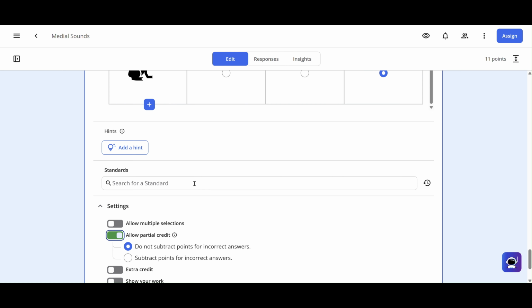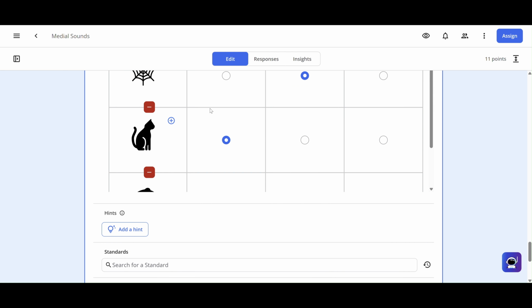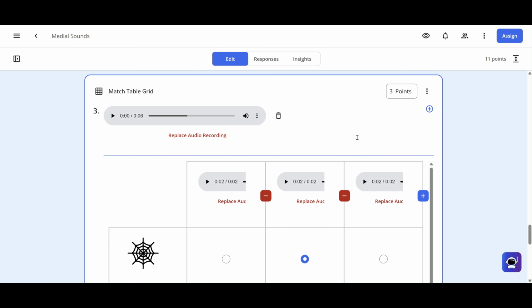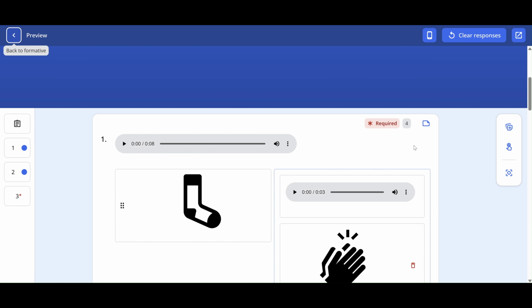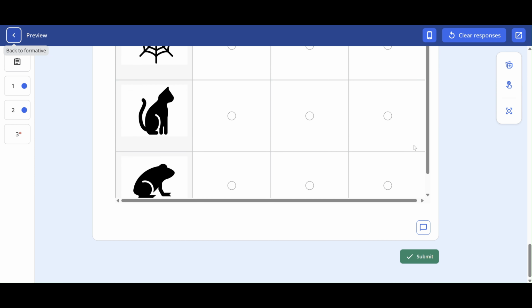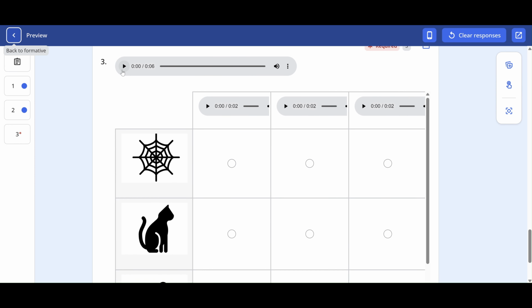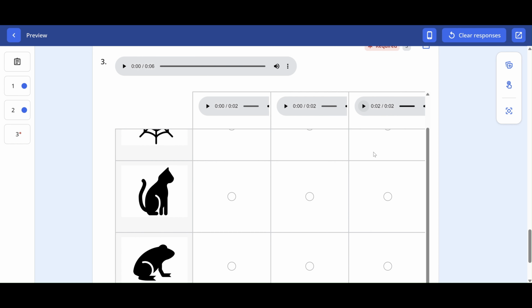We don't want multiple selections for this one because that means that cat can have more than one medial sound, or web can have more than one medial sound, which is not true. If I go to preview a student, I'll scroll down to the table so you can see it. This takes up far less room, but it accomplishes the same thing. The directions are here. The different medial vowel sounds are here. Students will click on it. And they can scroll and choose what matches it.